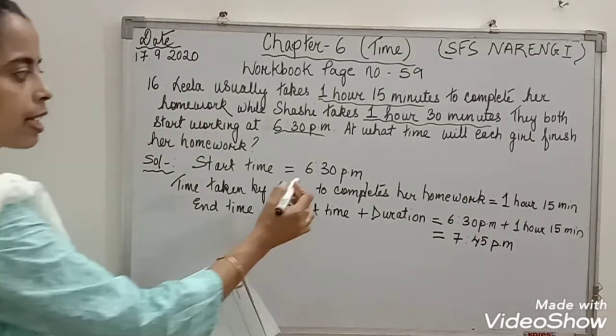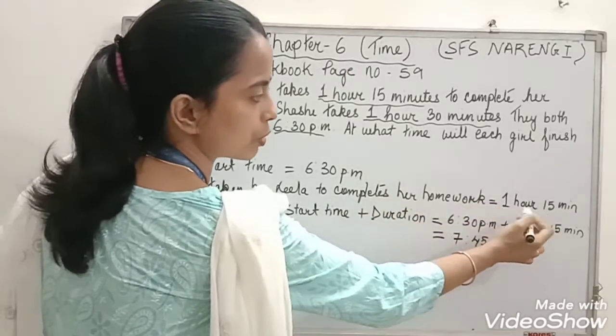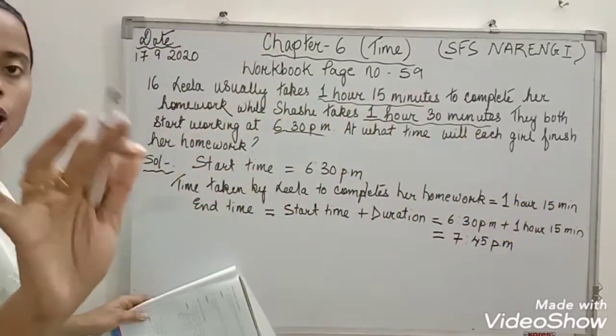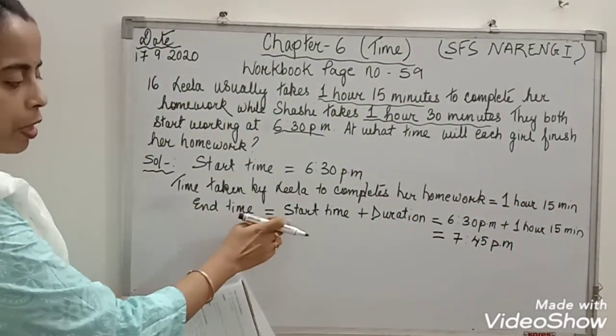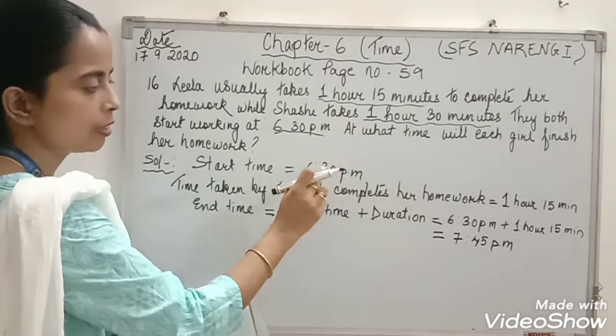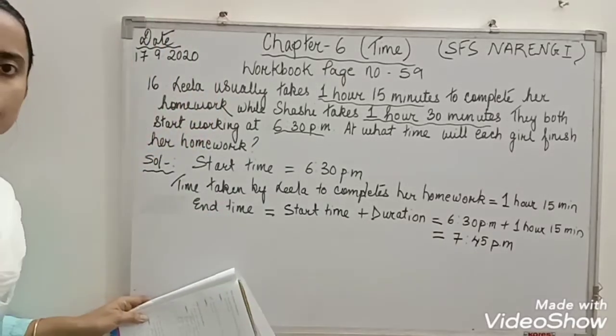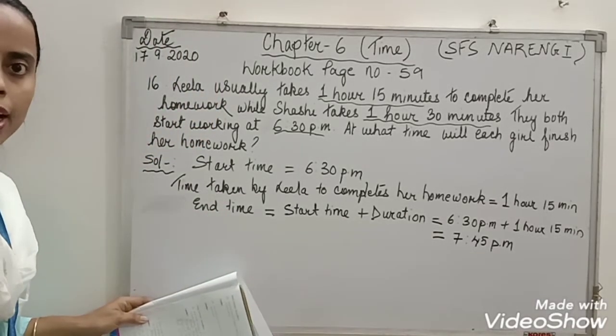Got it, children? Start time is 6:30. Time taken by Leela to complete her homework is the duration, 1 hour 15 minutes. Now how to calculate end time? End time equals start time plus duration. Start time is 6:30 plus 1 hour 15 minutes. Answer is 7:45 p.m. Clear?